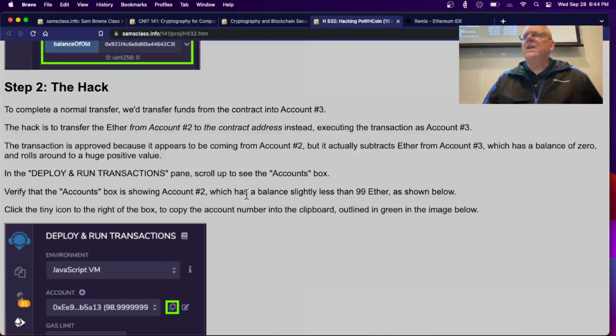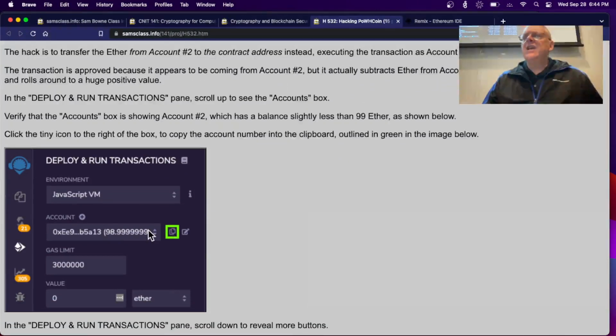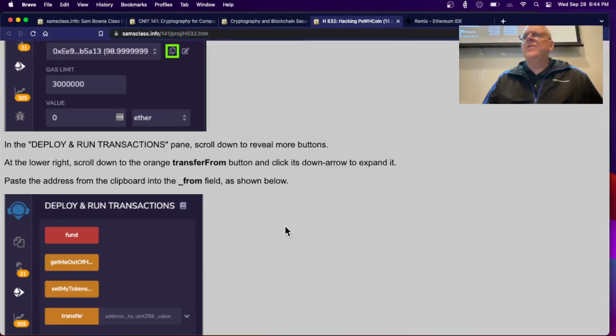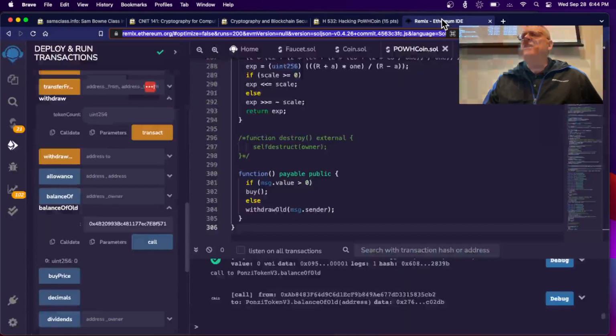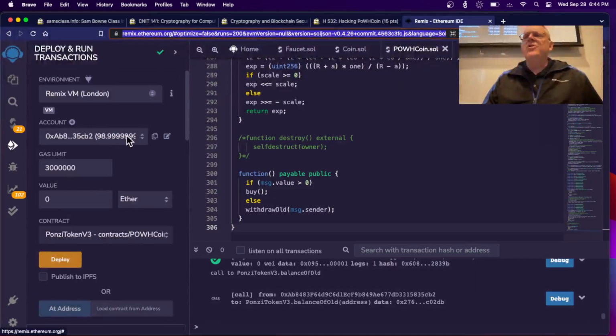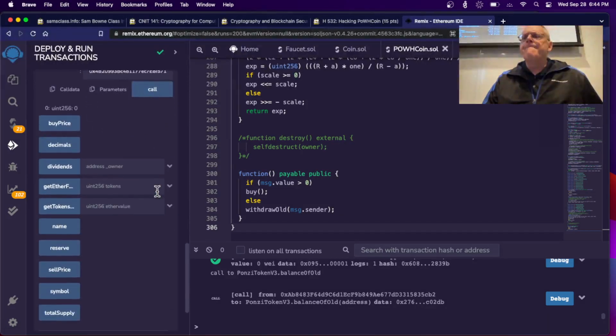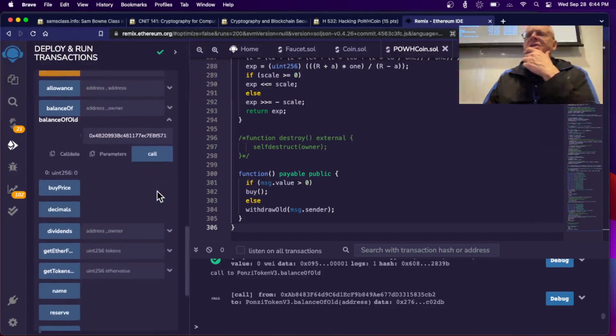So the way it works is, make sure we have selected account number 2 up here, which we have. Copy account number 2, and go to transfer from and make that the from field. So I go up here, account number 2 is this one with 99, so I copy that. Now I go to transfer from, which is someplace down here.